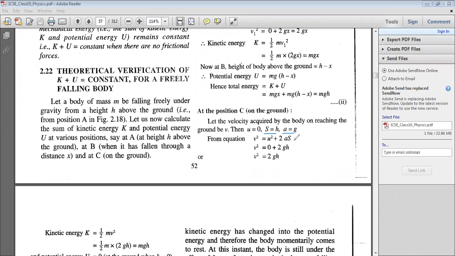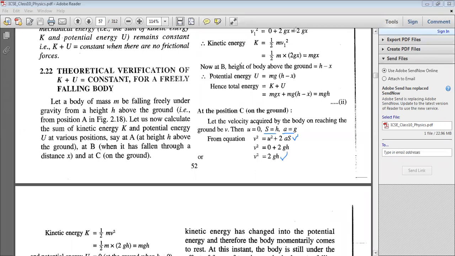So from this equation, v square equal to u square plus 2as, for a I replace with g, for s I replace it with h, and u I replace with 0. So it is v square equal to 0 plus 2gh, where v is the final velocity. So v square is equal to 2gh.